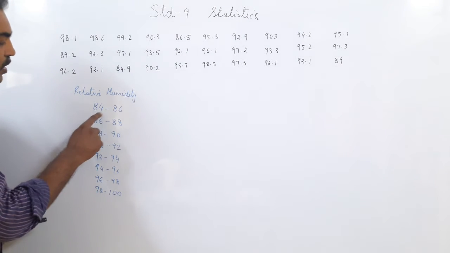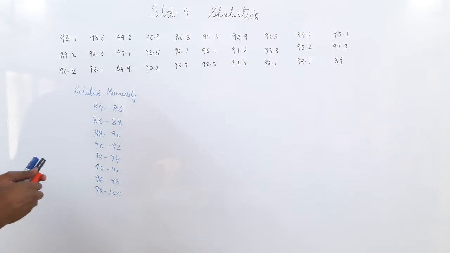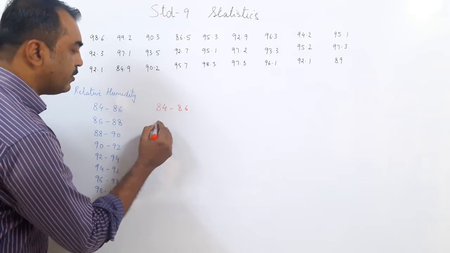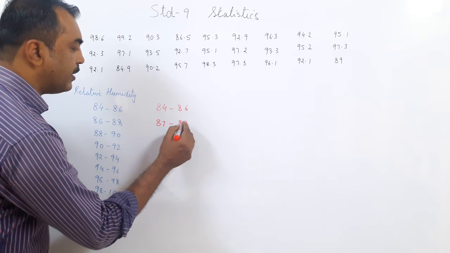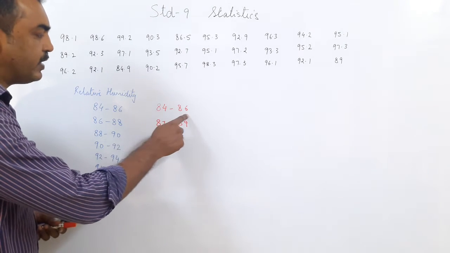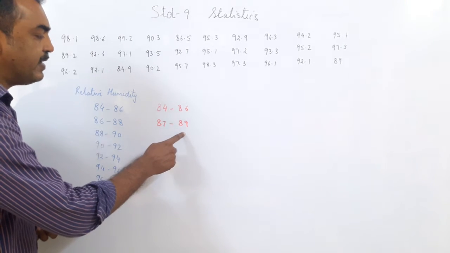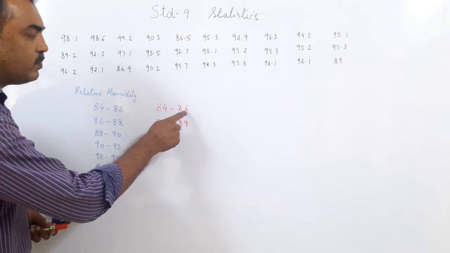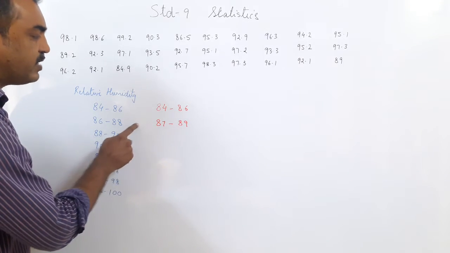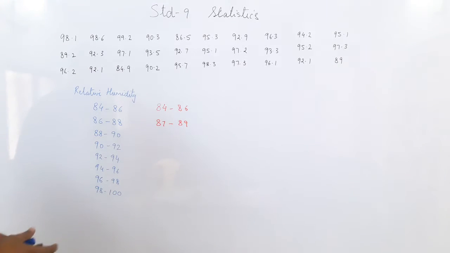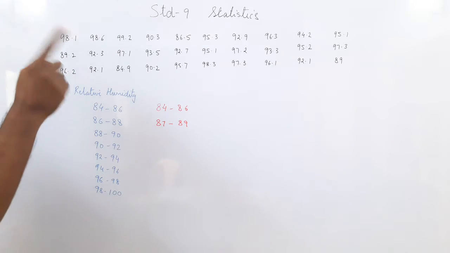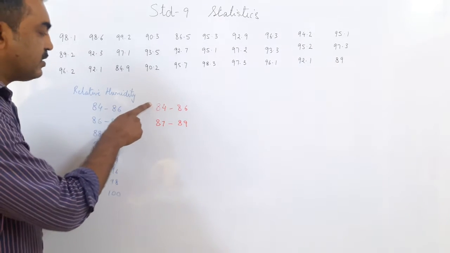So if you take 84 to 86, I'll write and show. Suppose you take 84 to 86 and then you jump from 87 to 89. Then all the numbers 86.1, 86.2, they are more than 86 but less than 87, so they cannot fit in this table. Are you following? The previous one was inclusive, this is the exclusive one.